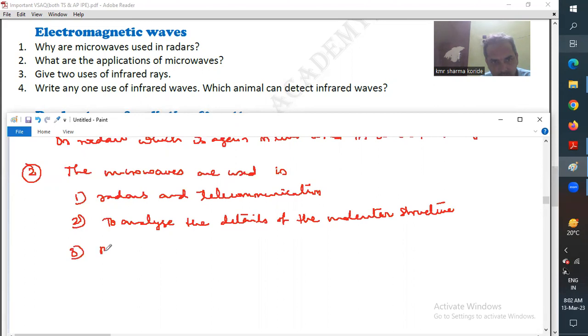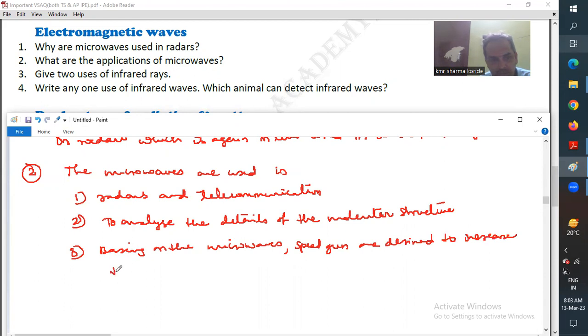Third, based on microwaves, speed guns are designed to measure the speeds of the balls while giving the service in the game of tennis.